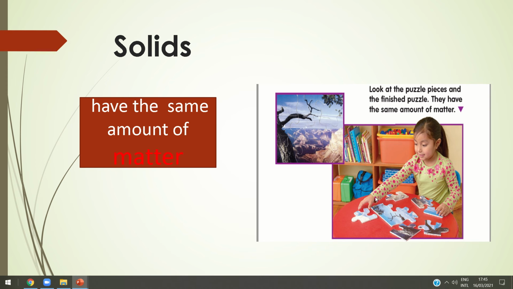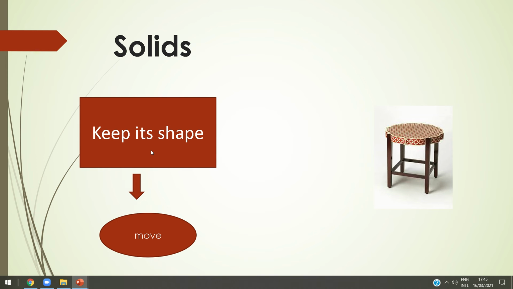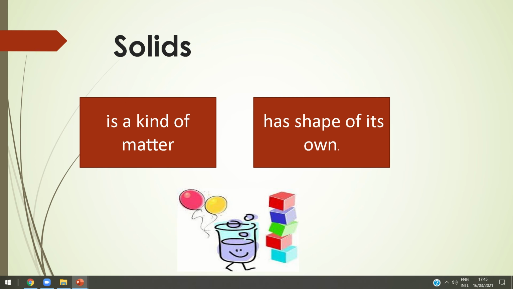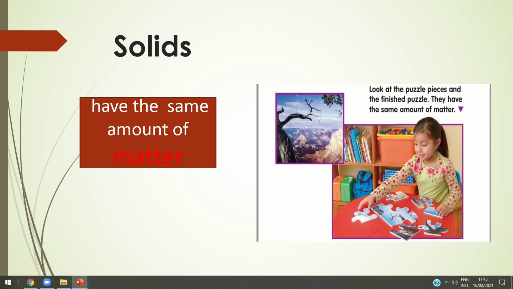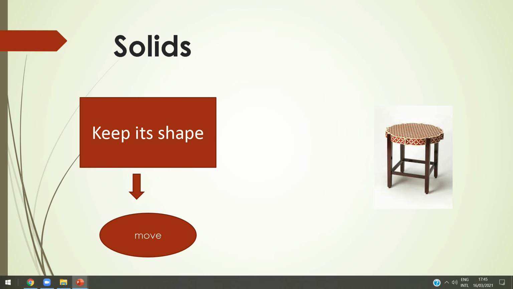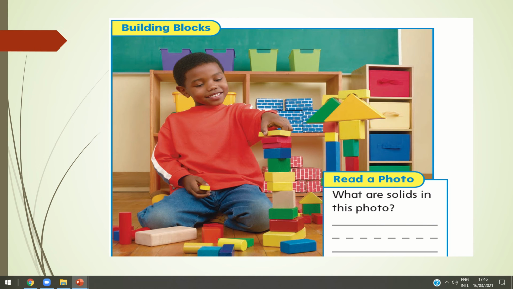Look at these puzzle pieces, and here is the finished puzzle. The puzzle pieces and the finished puzzle have the same amount of matter, okay? So solids also keep their shape. If we move this cup above the table, below the table, it will keep its shape, the same cup, it does not change. Solids are a kind of matter, solids have shape of their own, solids have the same amount of matter, and solids keep their shape even if they are moved.